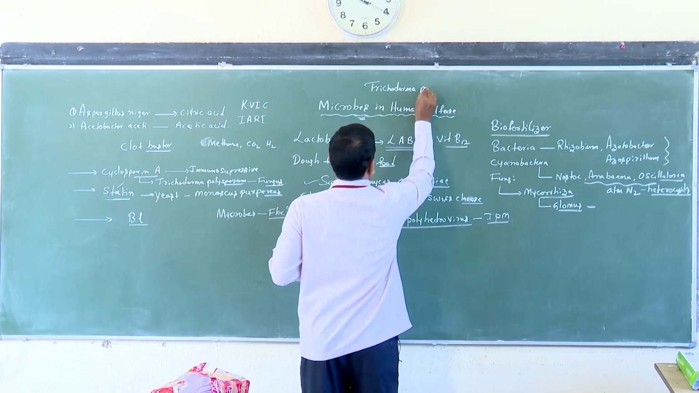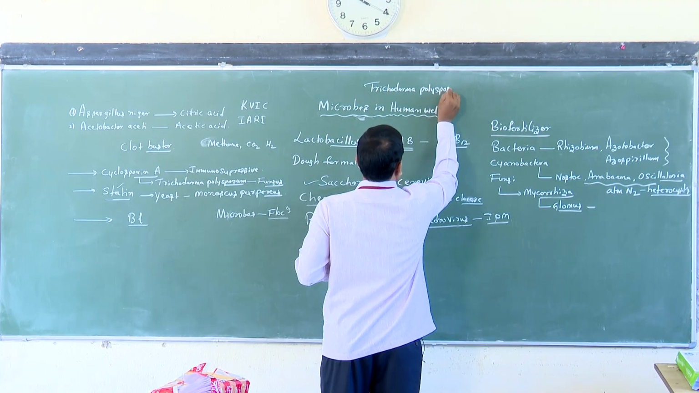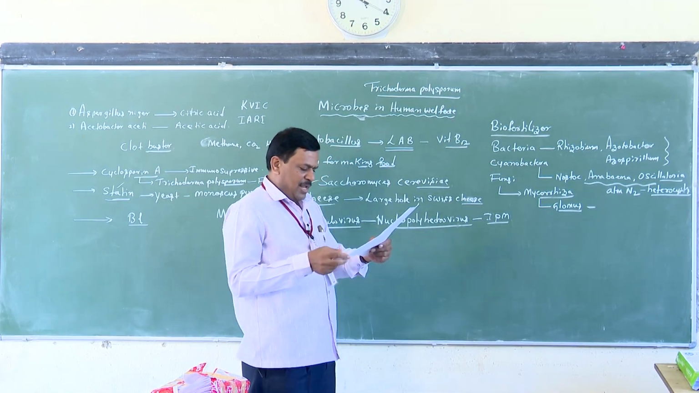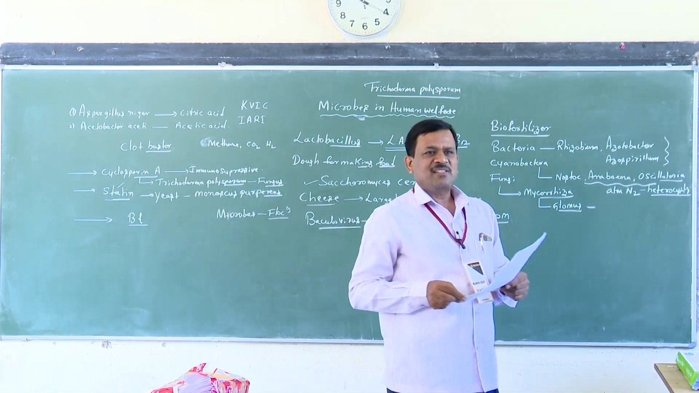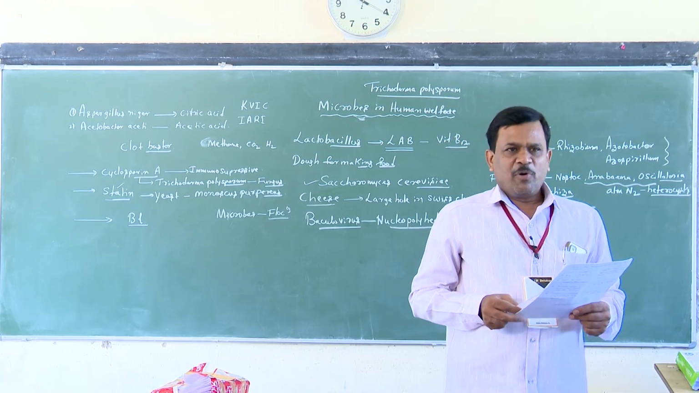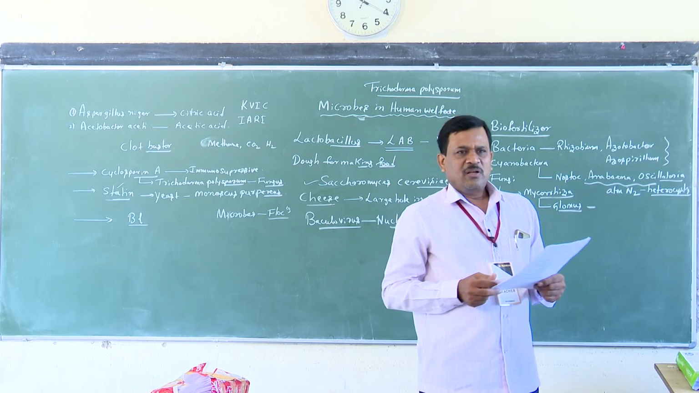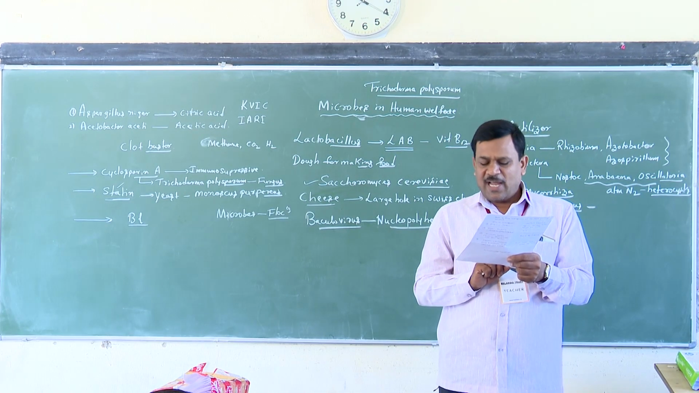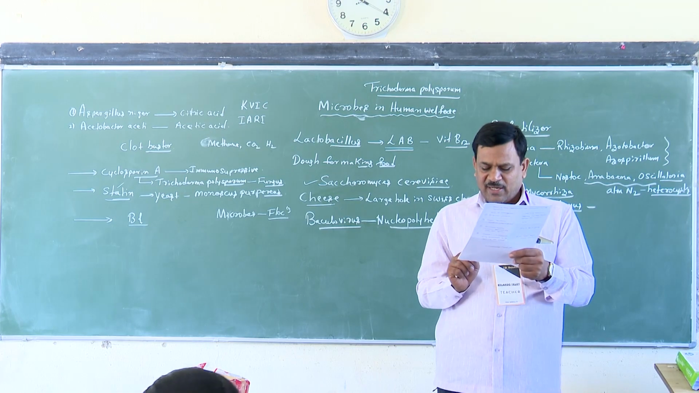Trichoderma polysporum. Full name is... But Lactobacillus, what are the uses of Lactobacillus? Production of... yes or no. Next one, there are also household products. Lactobacillus, commonly called lactic acid bacteria.